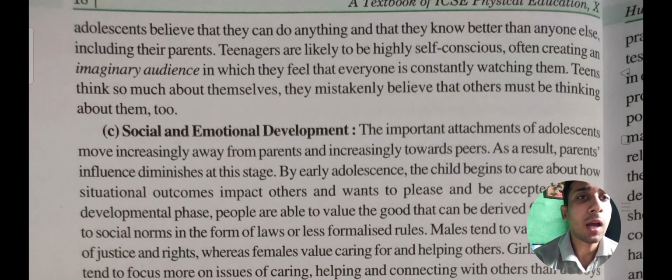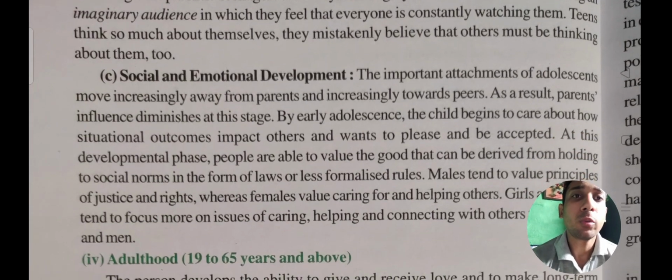Teenagers tend to be highly self-conscious, creating an imaginary audience in which they feel that everyone is constantly watching them. In this period, adolescents always think that whatever they are doing is right. They think they know everything, even better than their parents, and this is really a mistake. They mistakenly believe these things, so you should not believe it.